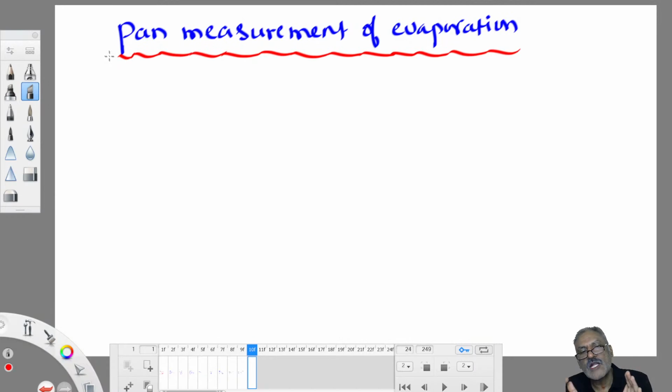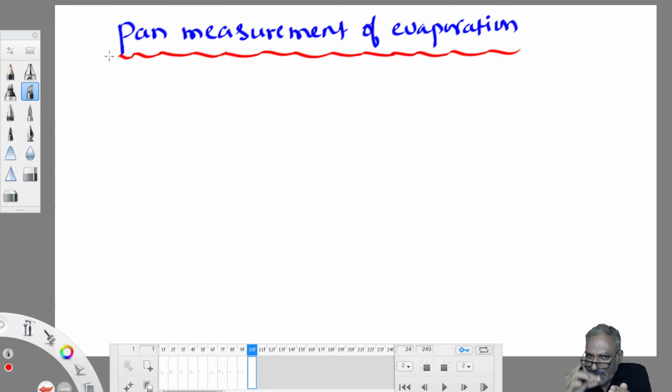Whichever place you want to measure evaporation loss, at that place only you need to install the pan, near the water body. When you install, the same river water you have to put into that container. In a small container, even a little water evaporating causes a great change in water level, which you can easily measure. Understood? Even a small amount of water evaporates because the container surface area is very small.